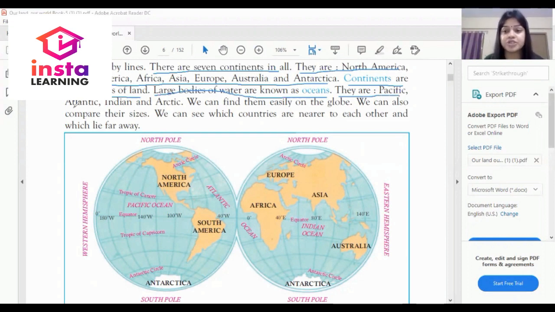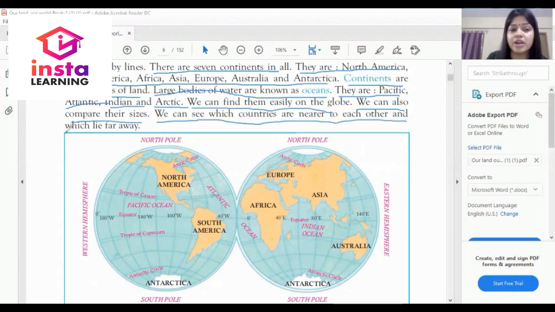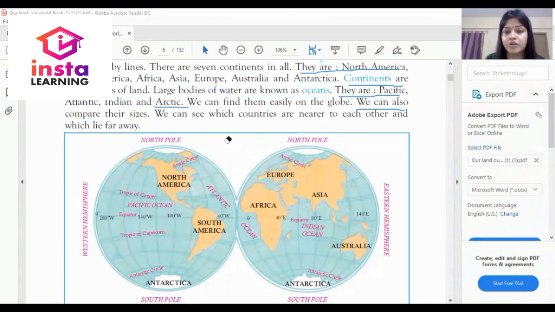The names of the oceans are Pacific, Atlantic, Indian and Arctic. We can find them easily on the globe. We can also compare their size too. We can see which countries are nearer to each other and which lie away. So dear student, this is the pictorial part of the globe.